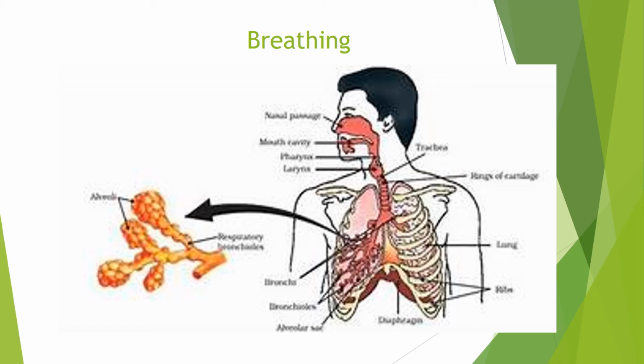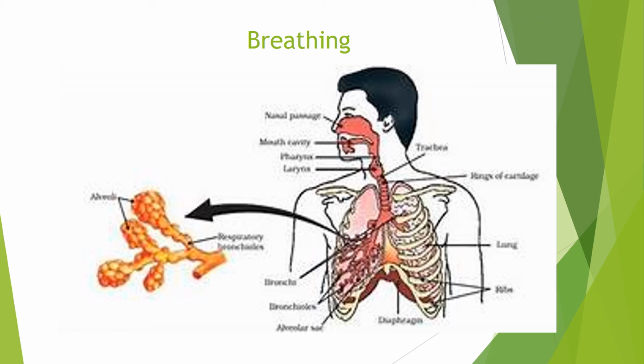You can see on this left side picture, these are the alveoli. Each lung has millions of alveoli. The alveolus is very thin, and it is like a small balloon or grape-like structure. It increases the surface area for the exchange of gases.